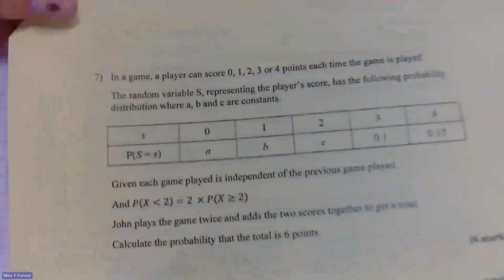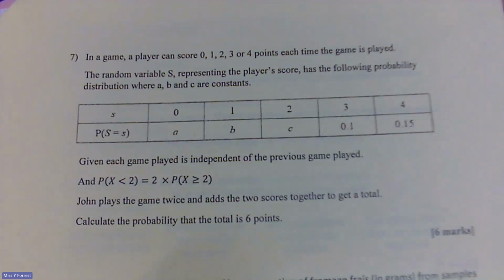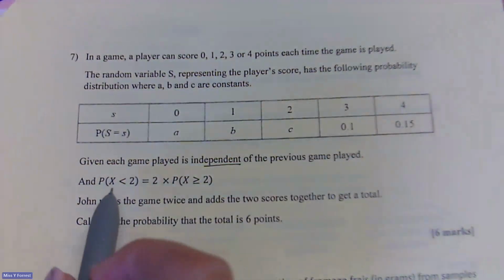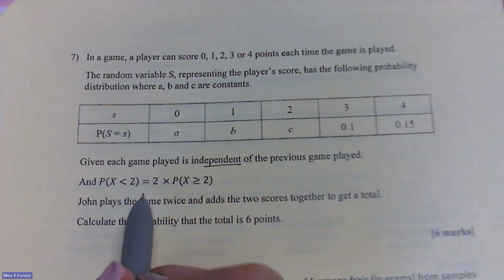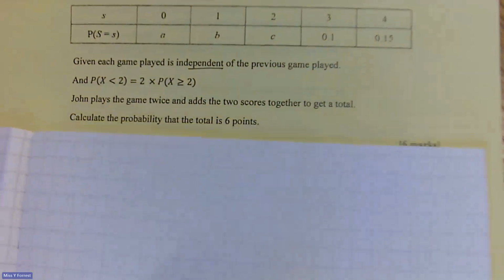Okay, question 7. So, in a game, a player can score 0, 1, 2, 3, or 4 points each time the game is played. We've got this distribution table, and it says each game is independent of the previous game. Great. And the probability of x being less than 2 is the same as 2 times the probability of x being greater than or equal to 2. So let's just think about that first little bit.